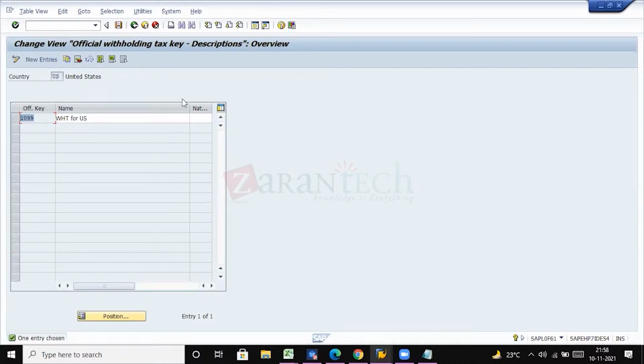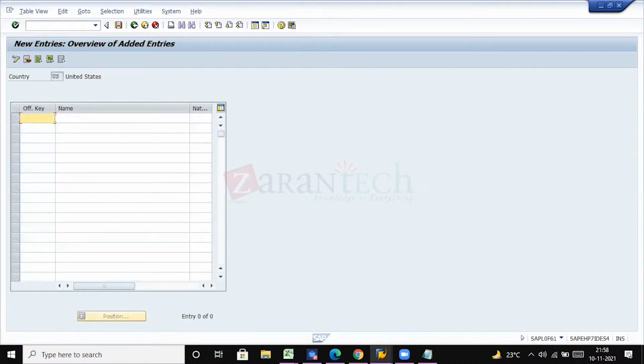There are standard sections in SAP, but we have to enter the official key, that is the relevant section code for our company. I have updated it; just give the new entries and the official key. For country India, we are giving the section codes. I have configured India as well.